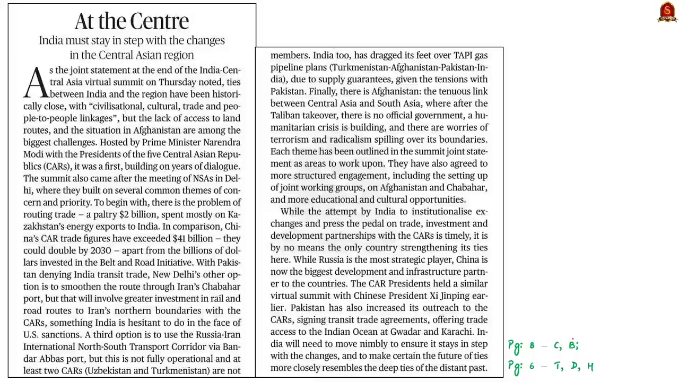Look at this editorial article. This article is with reference to the joint statement issued by India and the Central Asian Republics, that is CAR, at the end of the India Central Asia Virtual Summit, which was held on 27th January. During the summit, Prime Minister Modi and the Central Asian leaders discussed the next steps in taking India-Central Asia relations to new heights. This is the crux of this editorial.